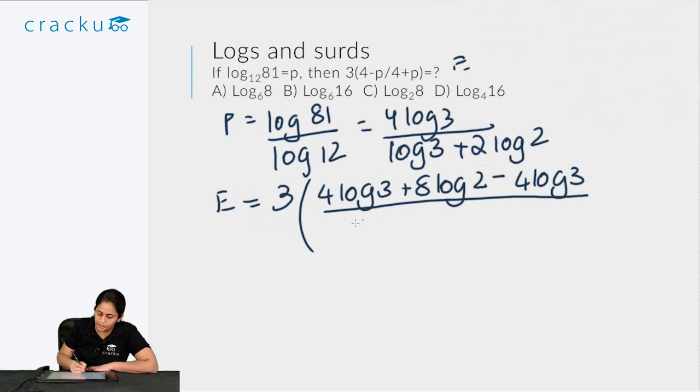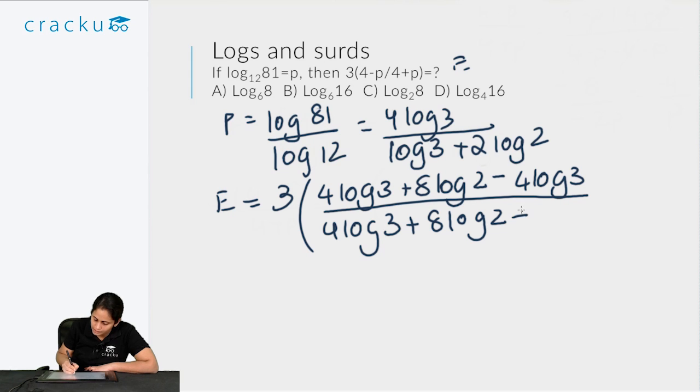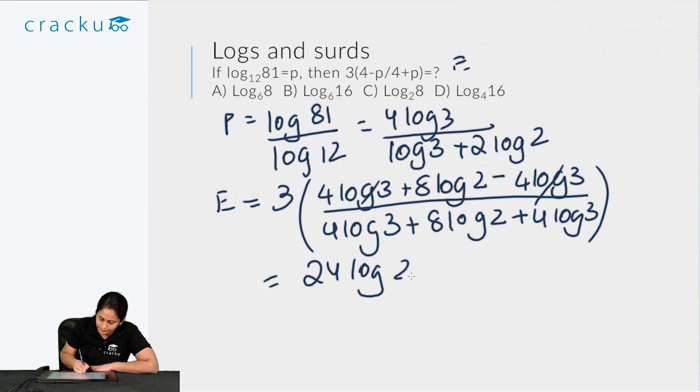And I have 4 plus p, so it is 4 log 3 plus 8 log 2 plus 4 log 3. So in this case, this gets cancelled over here, so I get 3 times 8 log 2, so this is 24 log 2, divided by 8 log 3 plus 8 log 2.